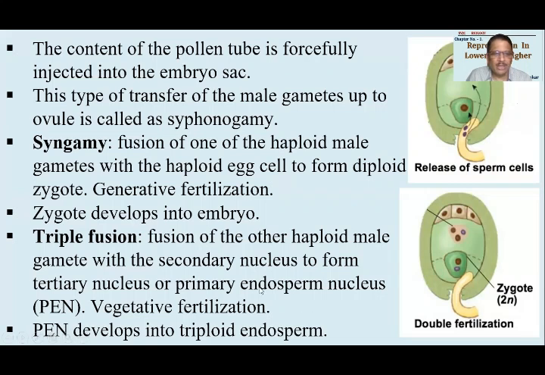Triple fusion आपको समझ में आ रहेगा. So triple fusion will give primary endosperm nucleus. Primary endosperm nucleus will develop into triploid endosperm tissue. This endosperm tissue will be a food for developing embryo. Fine. So our story will have to consider significance of double fertilization. Significance का मतलब क्या फायदा है ये करके, ट्रिपल फ्यूजन करके क्या फायदा होगा, या फिर डबल फर्टिलाइजेशन करके क्या फायदा होगा, इसी को हम लोग कहेंगे पोस्ट फर्टिलाइजेशन चेंजेस.